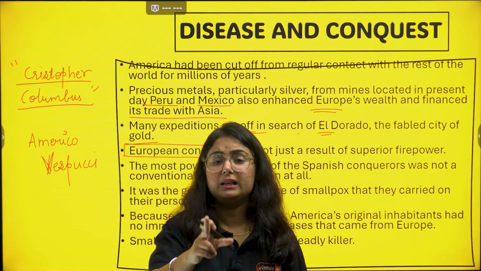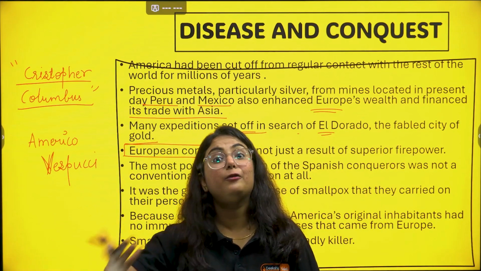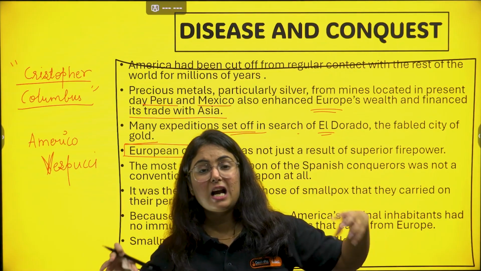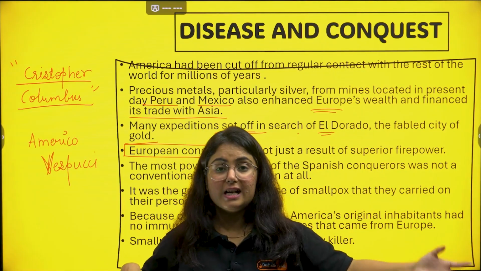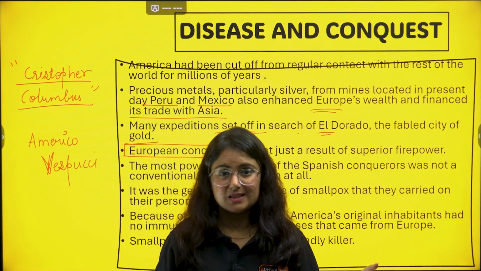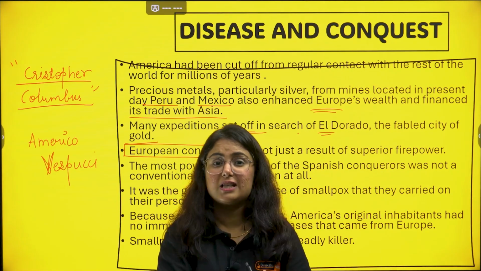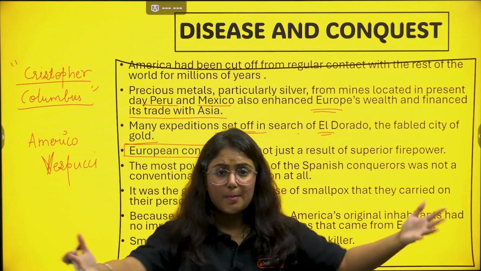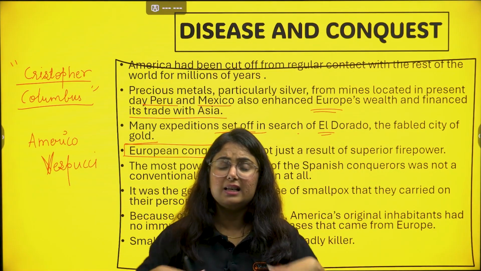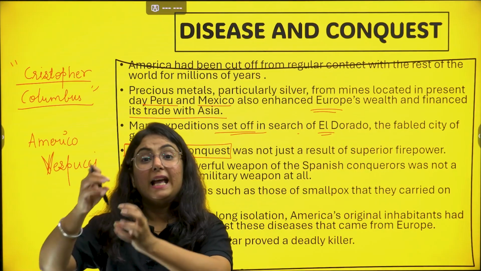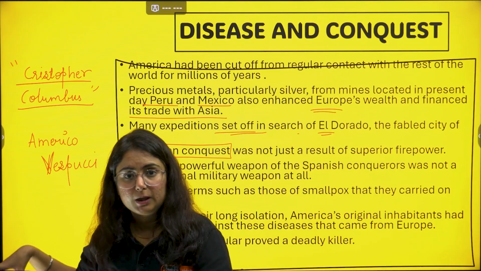If you remember, in class 9th you have read about the slave trade. The peasants were taken from Africa as slaves to work there. This was done by traders. They took it as an opportunity: a vacant land is there, let us use it, grow commercial crops, bring them back to Europe and then sell them to the rest of the world.